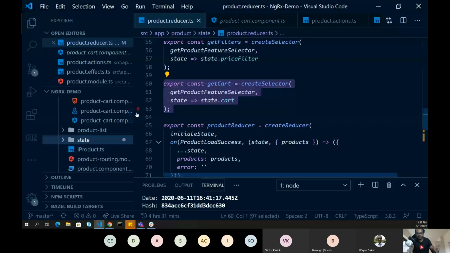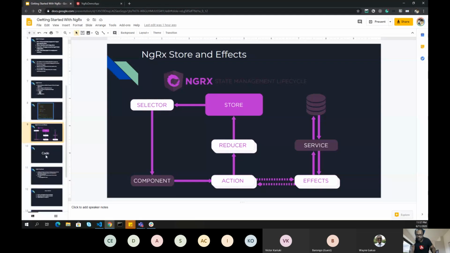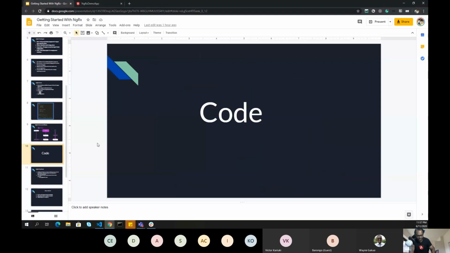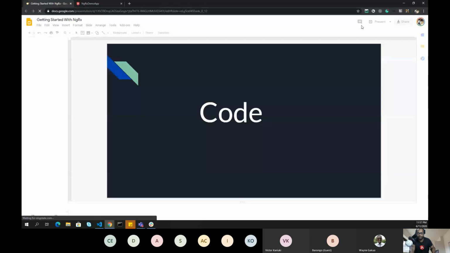But of course, this is from a code level, right? What if I'm new to an application and I want to see how your data is being updated or how your store is being changed? We need to go ahead and debug the application. So this is what we will see next, right?